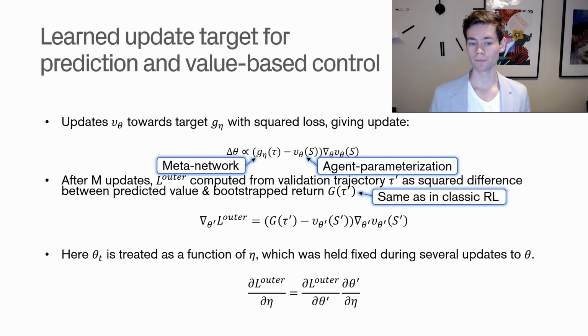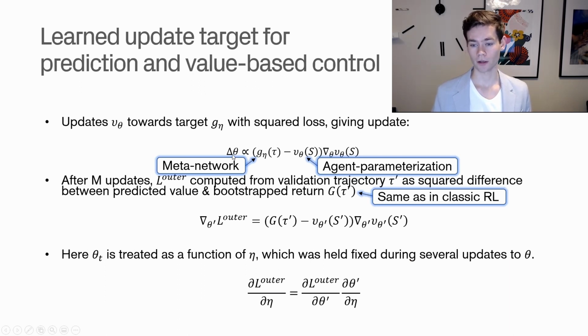and value-based control. So what we can see here is basically that when we're in this setting, we would update our value function, which is parameterized by theta. So the value function is an attribute of the agent, and it is parameterized by the agent parameters theta. And we would update that toward our target, which we previously said would be parameterized by a deep neural network. And we do so with squared loss, or they do that in this paper. And that will give us the following update.